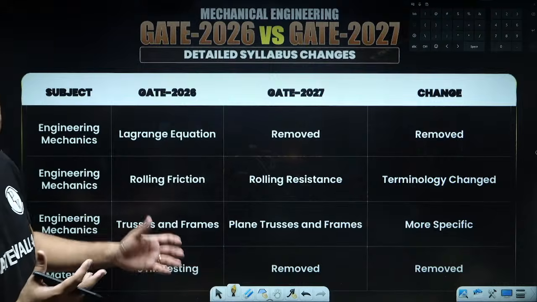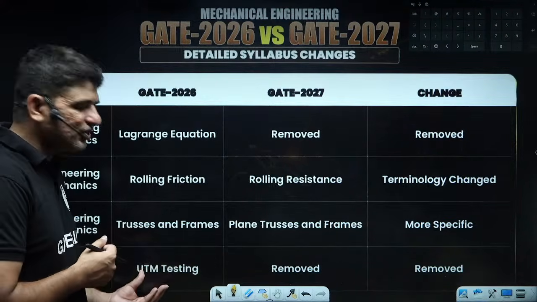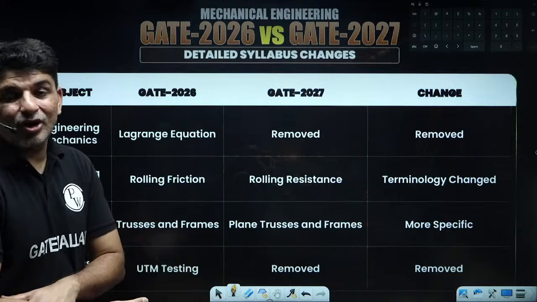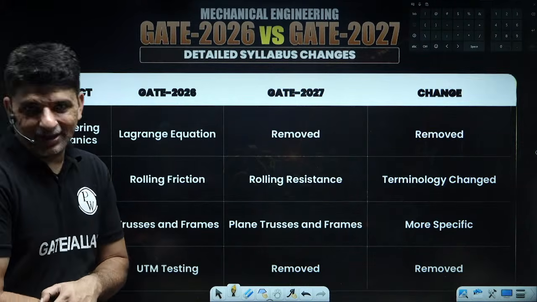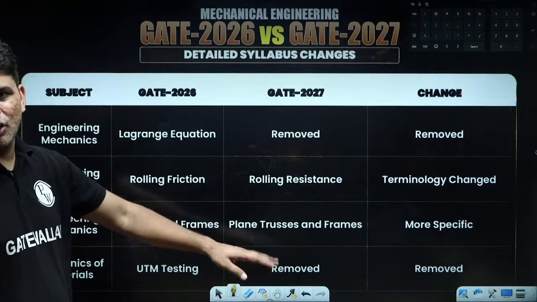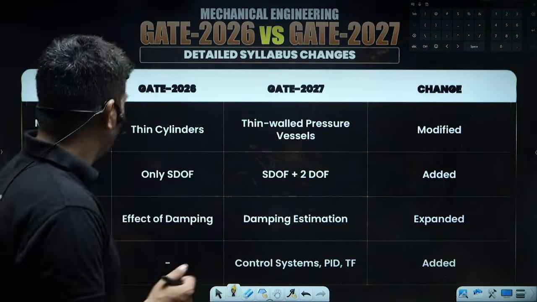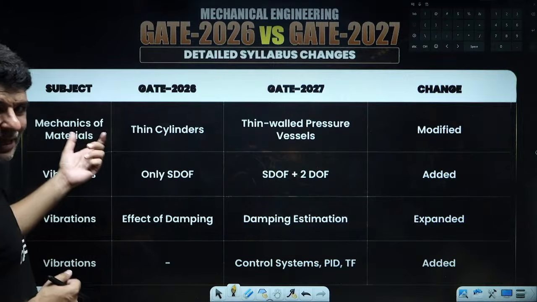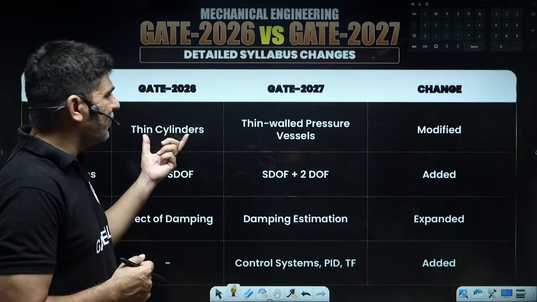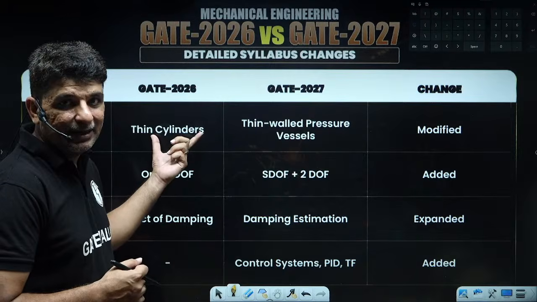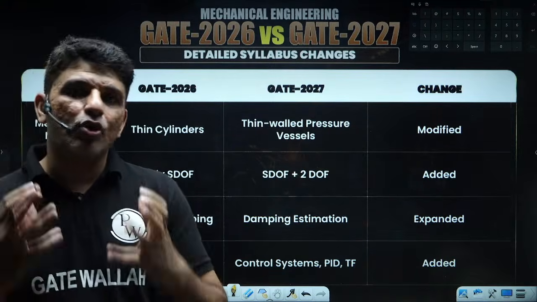when you will be studying stress strain, probably the sir will teach you that this is how we used to load it. We make a sample and then we load it. But guys, there are no more questions on this topic. That has been removed. Then again in the strength of materials, there was a topic which was mentioned as thin cylinder. Now that has been made more specific.